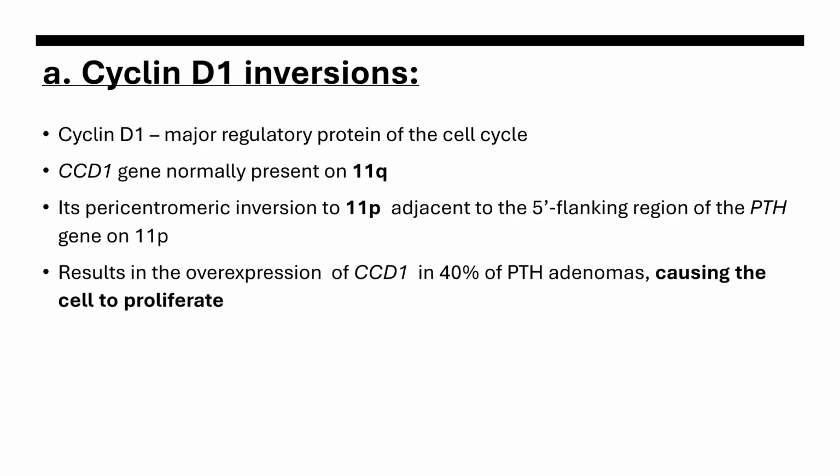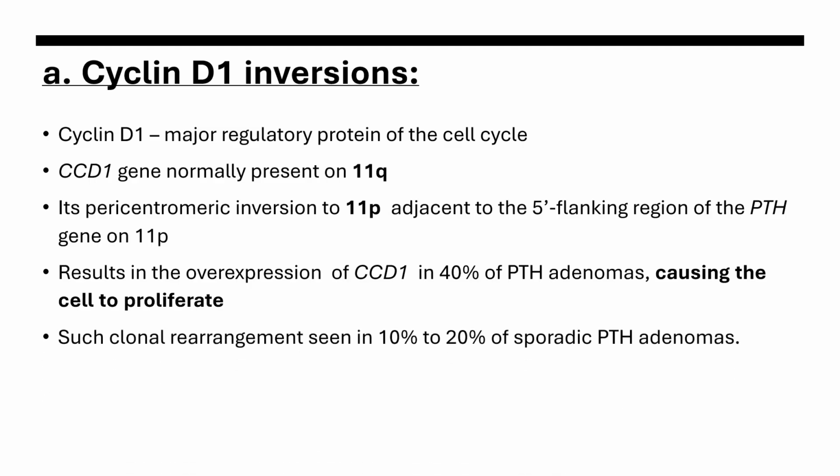So there is overexpression of cyclin D1 on the 11th chromosome, and that results in about 40% of parathyroid adenomas, and this results in proliferation of the cells, and also